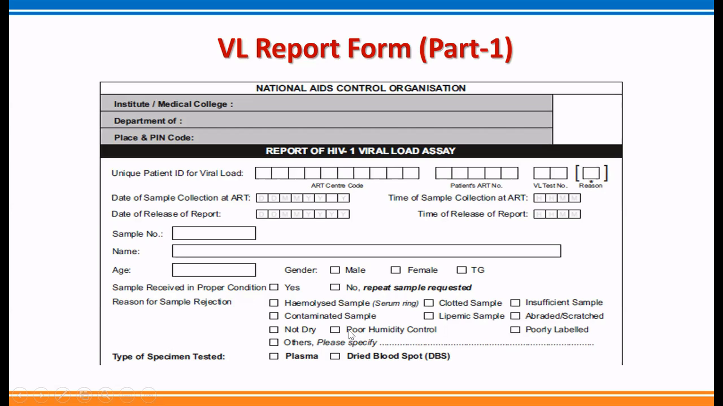If the humidity indicator card shows humidity, that means a pink color appeared on the humidity indicator card, such a sample is also rejected. And poorly labeled samples. All these are the rejection criteria because of which a sample may not get processed, and the laboratory may request the ART collection center to recollect the sample, mentioning the reasons why it is rejected. And the type of specimen here in our case is a DBS sample.